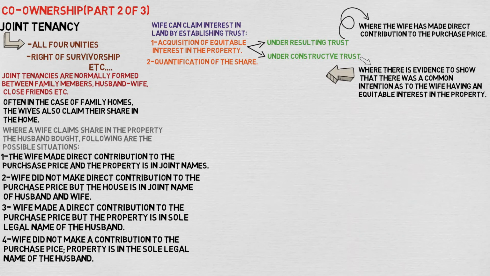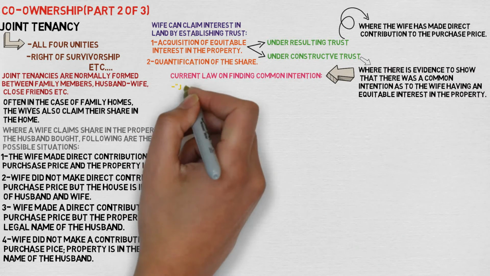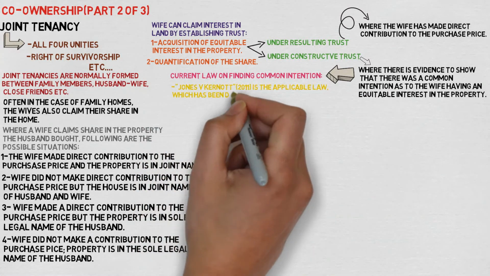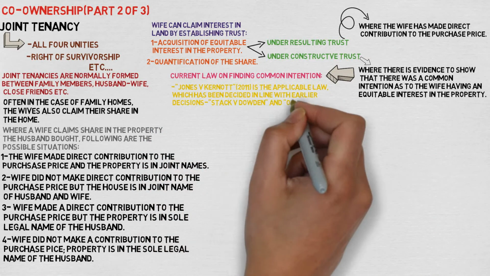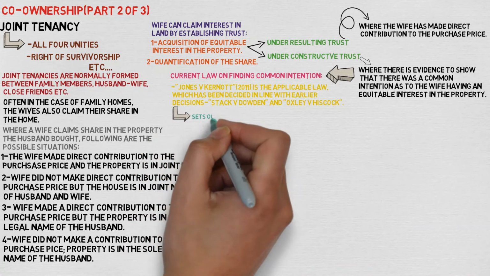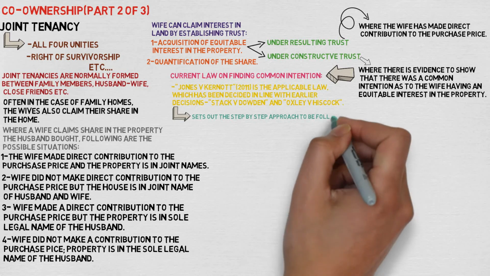There are several case laws that highlight the issues regarding common intention. Jones versus Kernot from the year 2011 is the case law applicable, which has been decided in line with the earlier decisions of Stack versus Dowden and Oxley versus Hiscock. In Stack versus Dowden, Lady Hale gave this approach to be followed to acquire the equitable interest in the property where the house is in the joint legal names.